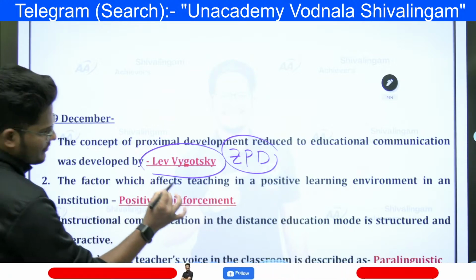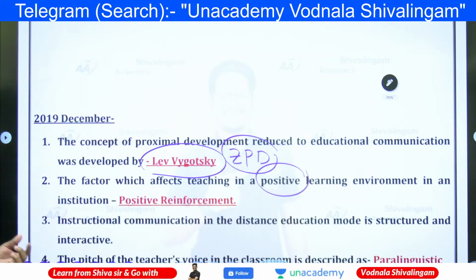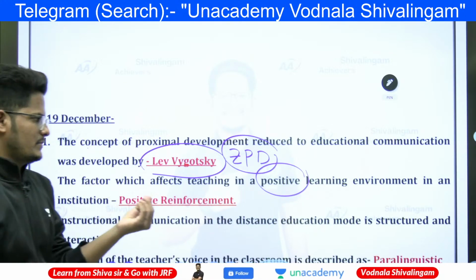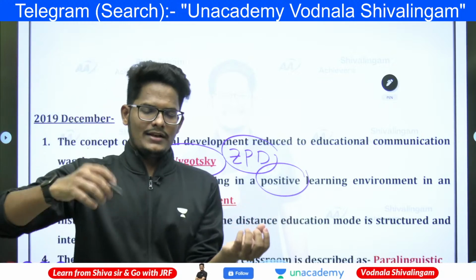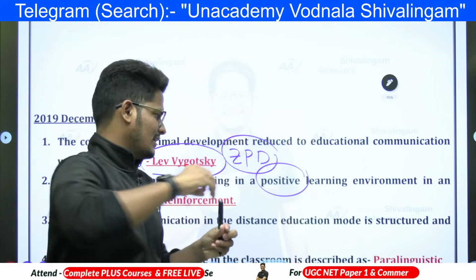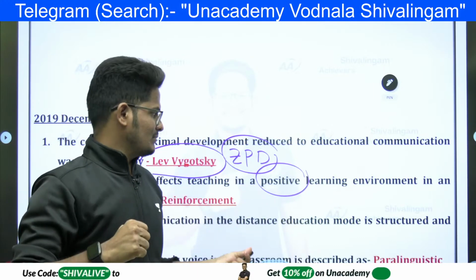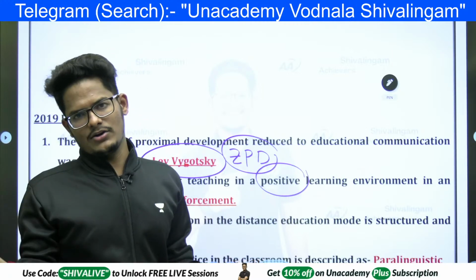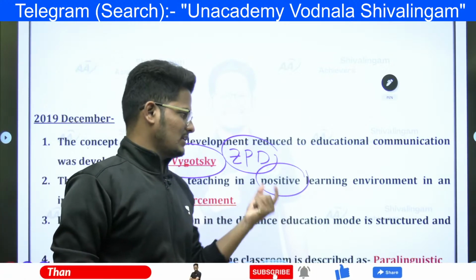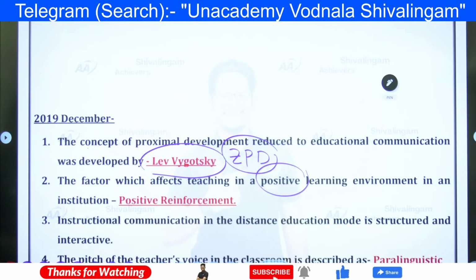The factor which affects the teaching in a positive learning environment in an institution is called positive reinforcement. When the teacher is conducting a test, some students perform well, they will get a positive reinforcement because they topped in the exam. And some students did not top, or they got very less marks, they will get a negative reinforcement, which is a type of punishment to them.